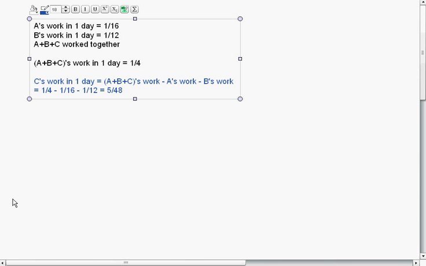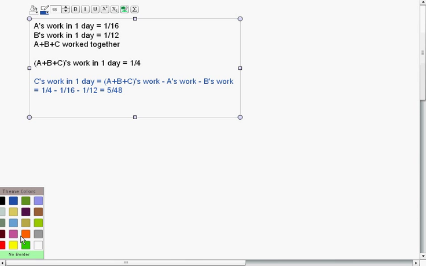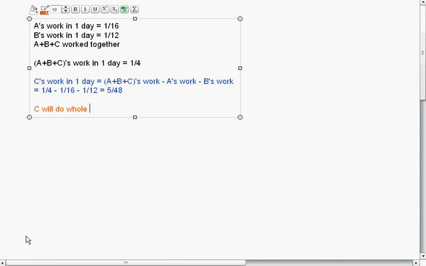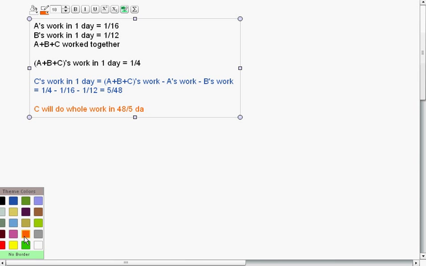So C can do 5 upon 48 of the total work in 1 day. So we need to find out the time taken, in how many days C will do whole work. So C will do whole work in 48 upon 5 days. Okay, that's the solution.